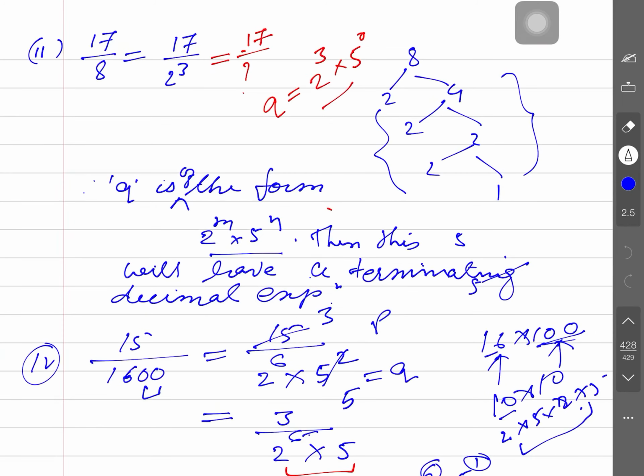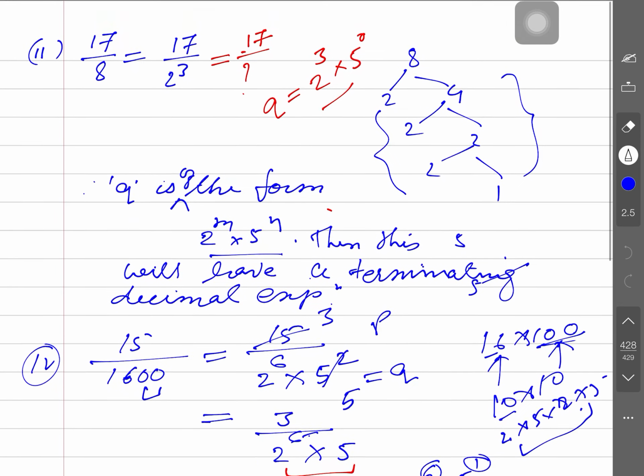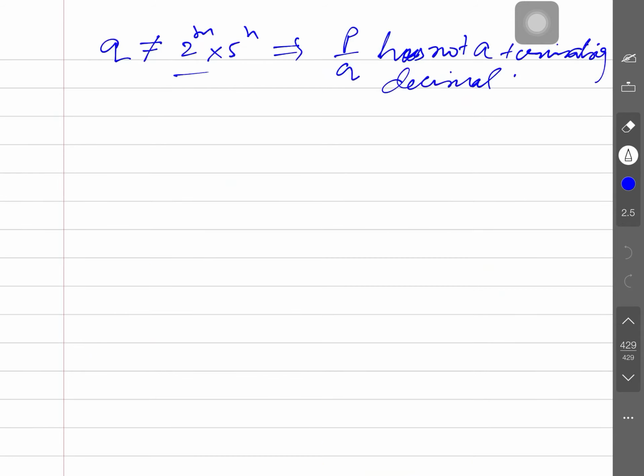Suppose this question, 17 by 8. We are finding just the decimal. Will it have a terminating decimal expansion? Yes. What will that be? I am telling you: 17 by 8, so 17 by 2 to the power 3. Okay.